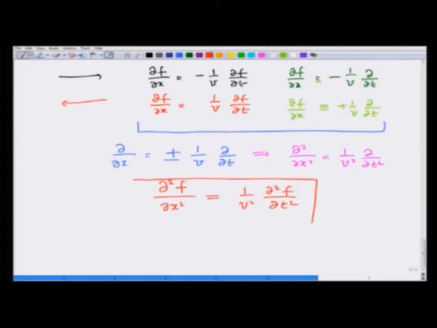This describes a wave traveling to the left, traveling to the right, or a superposition of the two, or a stationary wave, or whatever. If I can get for the motion of a disturbance in a system an equation like this, then I automatically get v also. Let us now see this through examples.